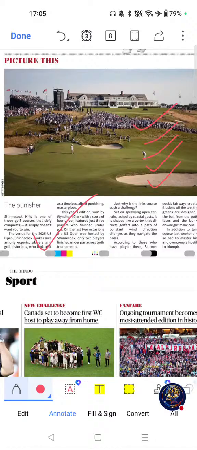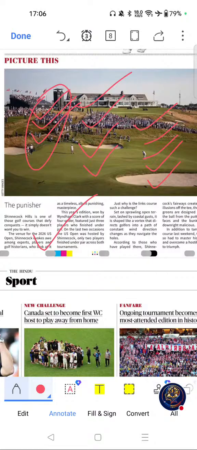We will see key themes related to this article, like Open Championship, Links Golf, Major Golf Championship or NDA. Possible question areas are the four major golf championships, Links course and the Open Championship. These are the possible question areas related to this article. This article is overall related to golf. Please go through this one.